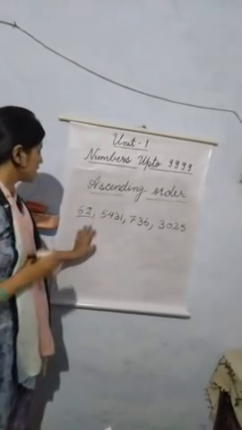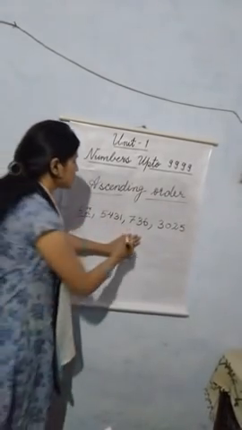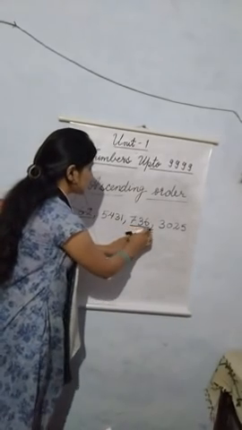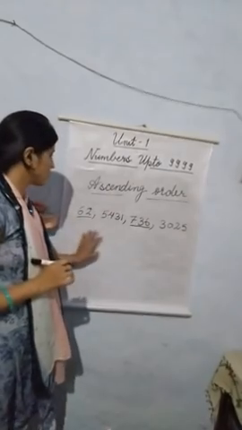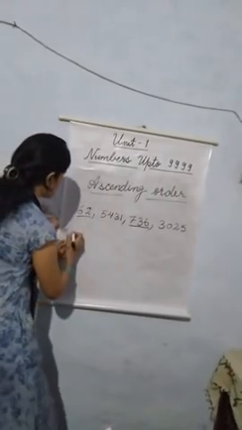Okay, and after that, which number has the lesser number of digits? 736 has 3 digits, and 62 has 2 digits. Okay, so our smallest number is 62.